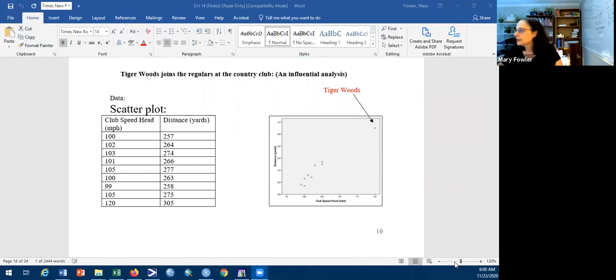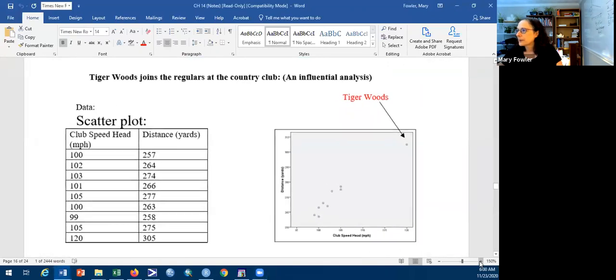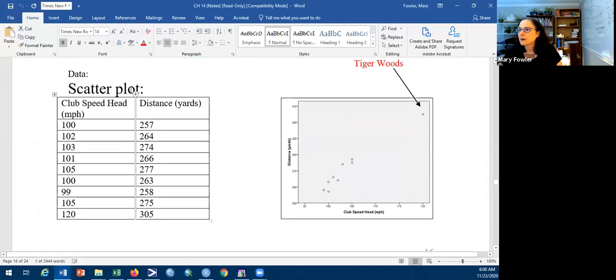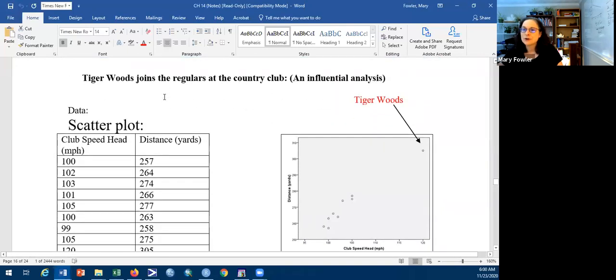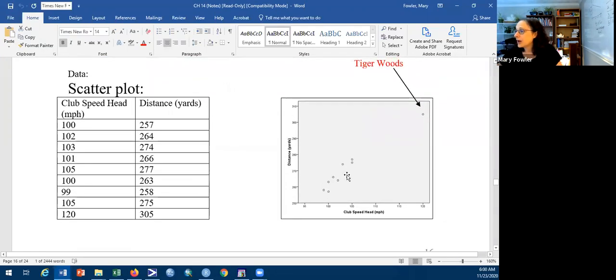Okay, so make this a little bit bigger here. So we have: Tiger Woods joined the regulars at the country club. This is an influential analysis. So here are a number of golfers that are out on the club, and they are measuring the speed of their club head speed. I think this is misspoken here. It should be club head speed.